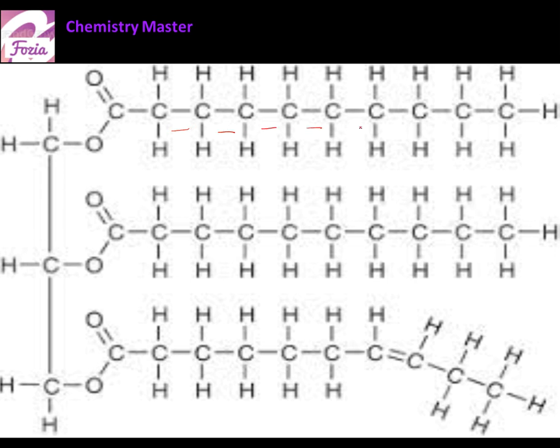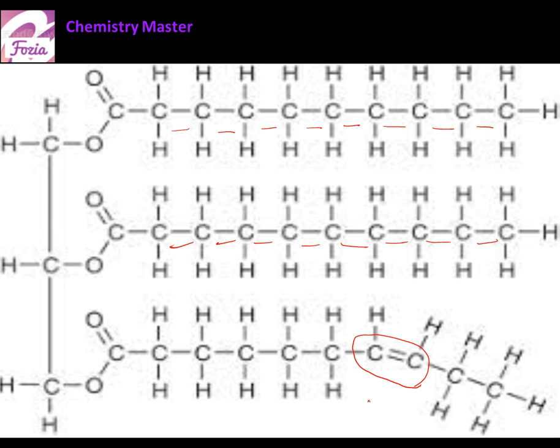When the carbon chain of a fatty acid consists of only single bonds, we say this is a saturated fat. But if somewhere a double bond is present, then this fat becomes an unsaturated fat. So saturated fats are those lipid molecules which have all single bonds in them.